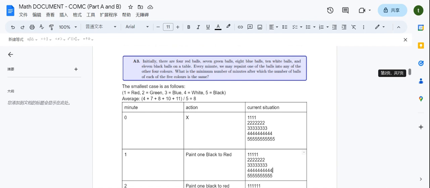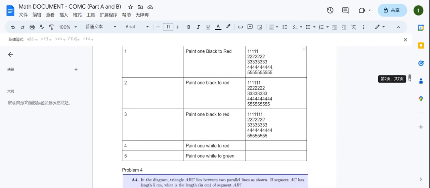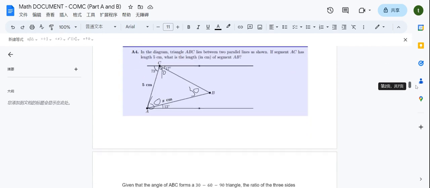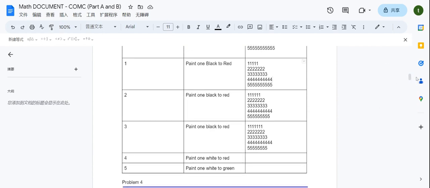We do the same thing for step 2 and step 3. In this case, we are going to have 7 red, 7 blue, 8 green, 10 white, and 8 black. So we see in this condition, we need 1 more for both red and blue, while we need 2 less for white.